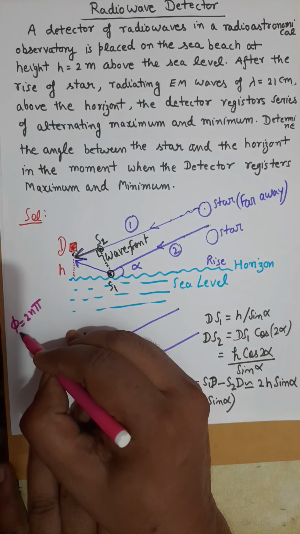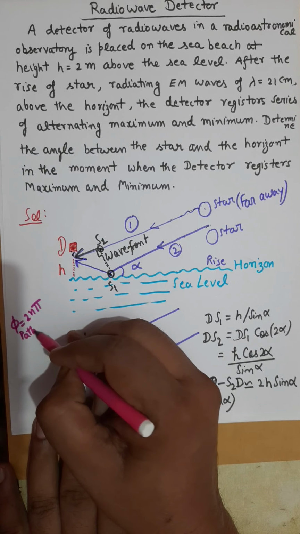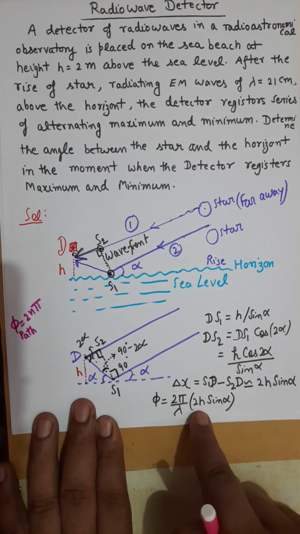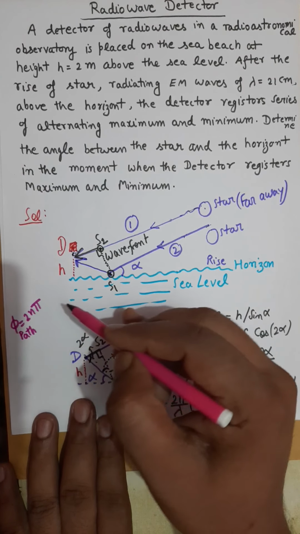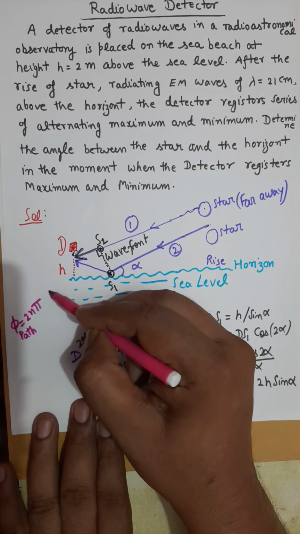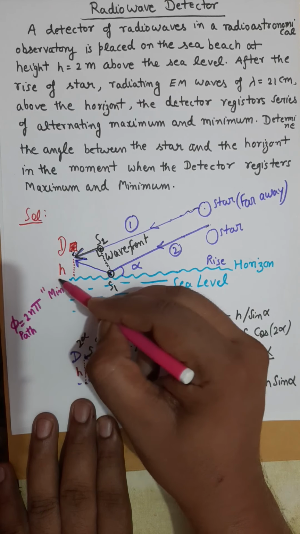So if the phase difference corresponding to the path is 2n pi, then this is the criterion for minima or destructive interference.